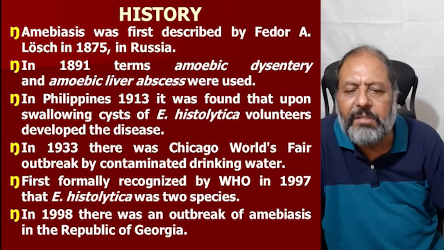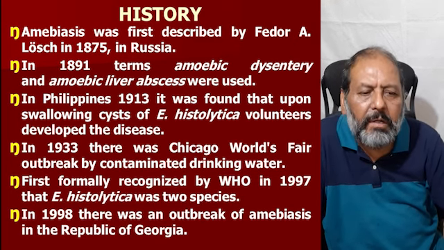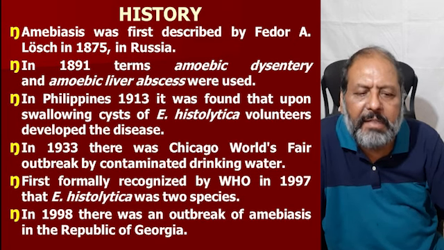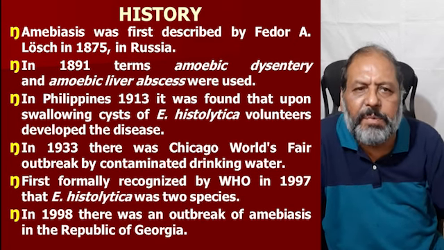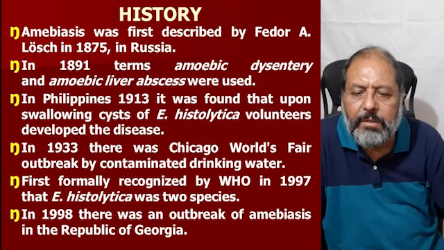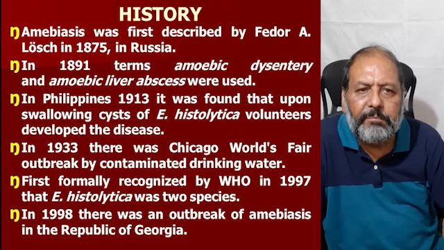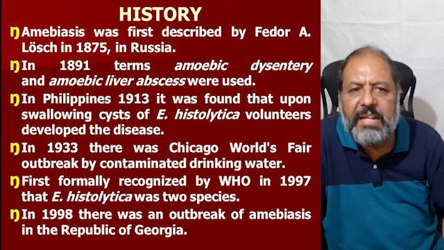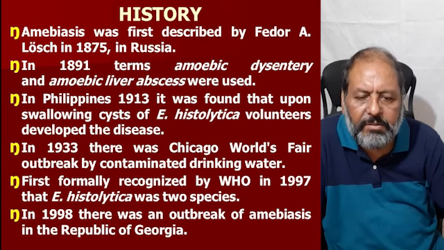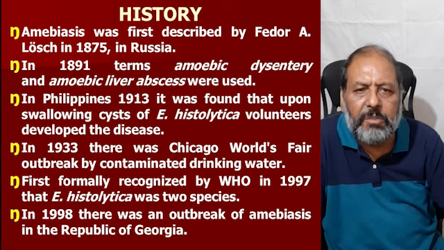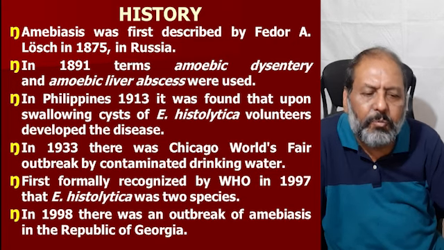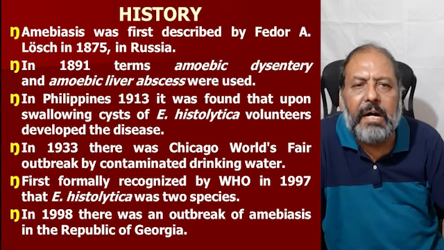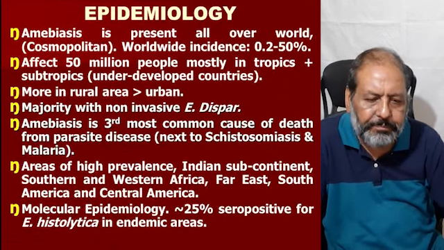In 1933, there was the Chicago World's Fair outbreak from drinking water contaminated with Entamoeba histolytica. It was first formally recognized by the WHO in 1997 that there were two species, with Entamoeba histolytica responsible for this disease. In 1998, there was an outbreak of amebiasis in the Republic of Georgia.